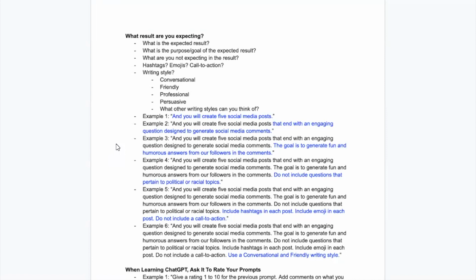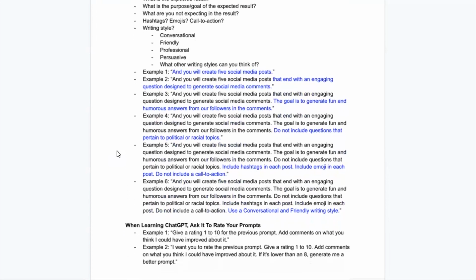And you will create 5 social media posts. Okay, that's a good start, but you're not going to really know what you're going to get back when you use that example, okay? So let's go a little more than that. We're going to say, hey, we want posts that end with engaging questions. We want to generate comments, okay? That's getting better. The goal is to generate fun and humorous answers from our followers in the comments, right? What kind of a response are you hoping to get? Okay, this is good here.